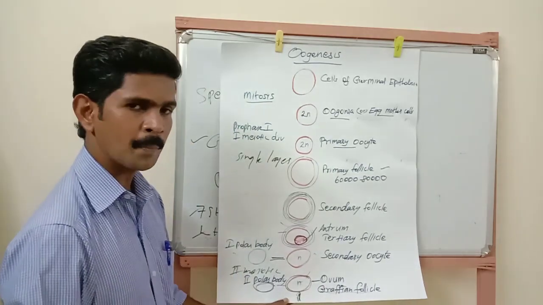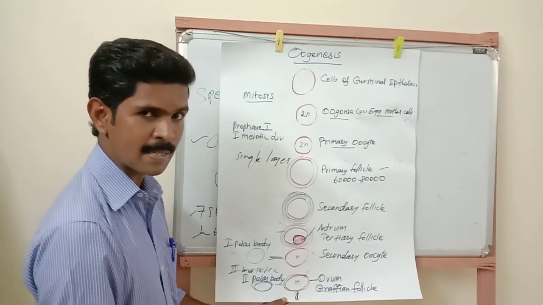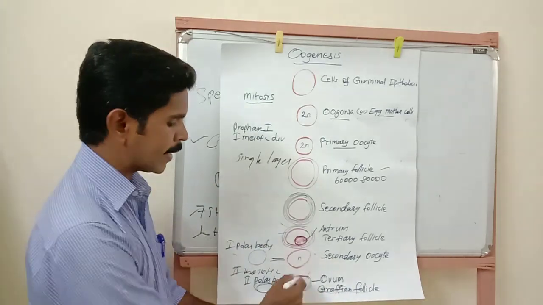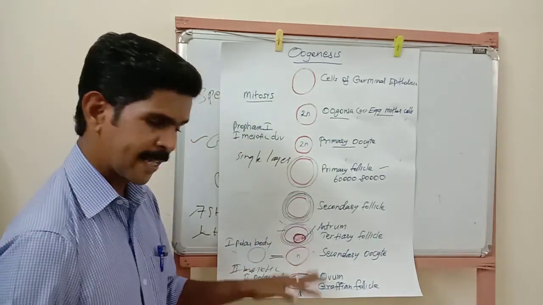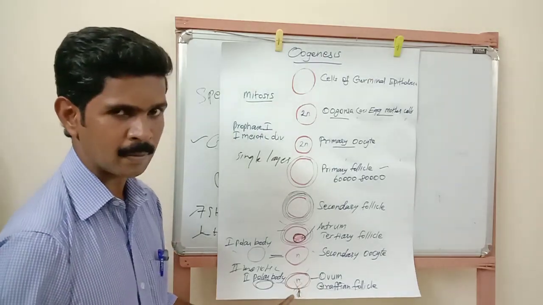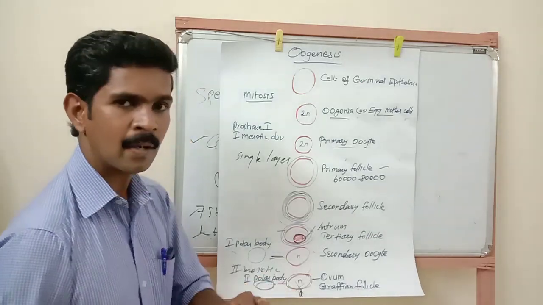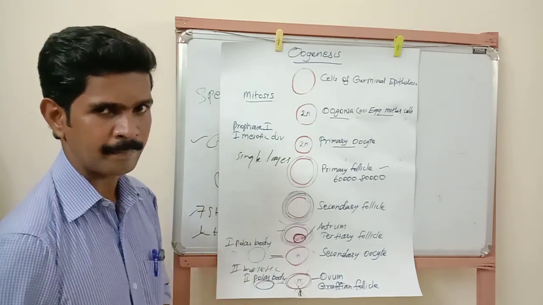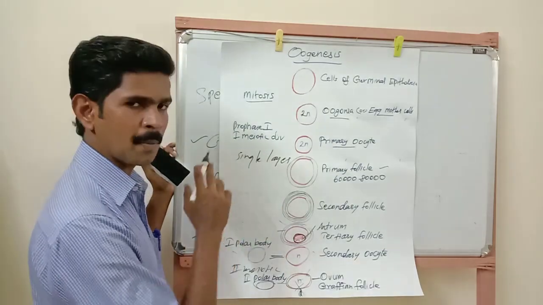Understand? Then one more important point here: if fertilization does not take place, the second meiotic division will not occur and the egg is also destroyed immediately. If fertilization takes place, this second meiotic division happens, and then this ovum develops. If fertilization does not take place, the second meiotic division will not take place, so the ovum also ruptures or is destroyed. So once again I repeat, as I already told you, it is a little more difficult question than spermatogenesis.